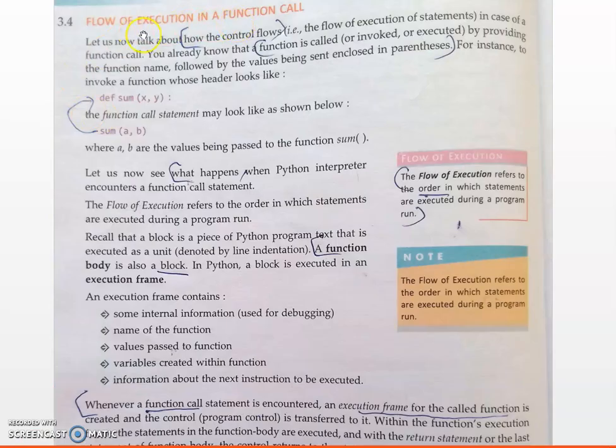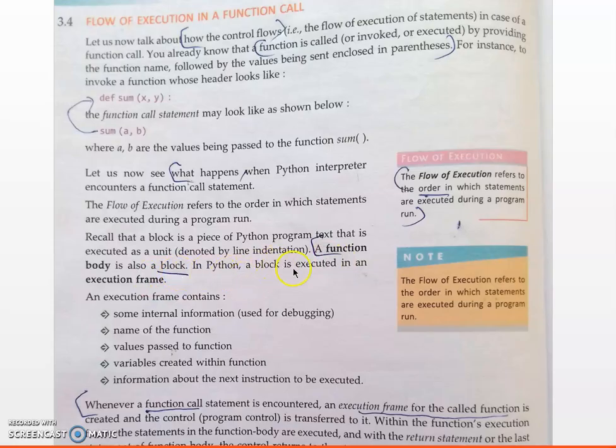Flow of execution means in what order the statements are executed during the program run. The function body contains a number of statements.